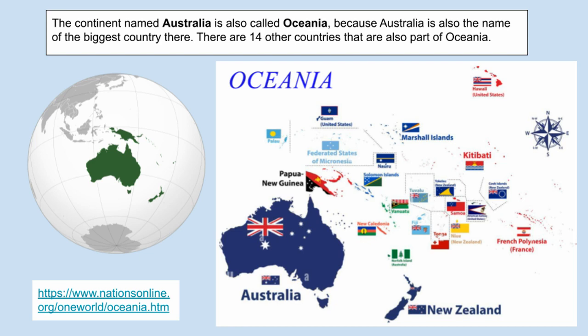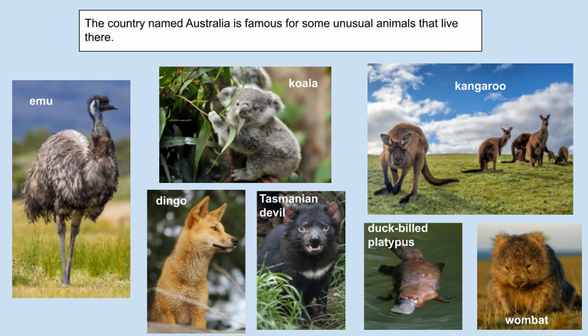The continent named Australia is also called Oceania because Australia is also the name of the biggest country there. There are 14 other countries that are also part of Oceania. The country named Australia is famous for some unusual animals that live there. The emu, koala, kangaroo, dingo, Tasmanian devil, duck-billed platypus, and wombat.